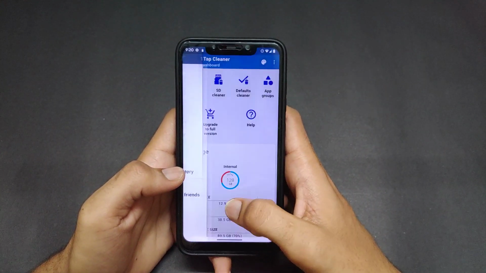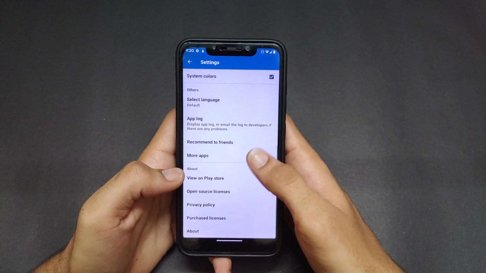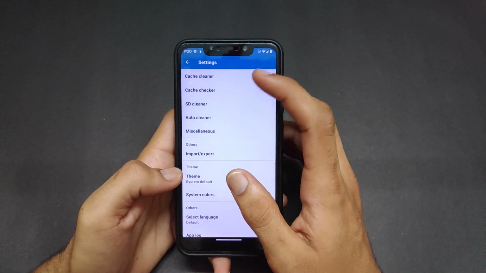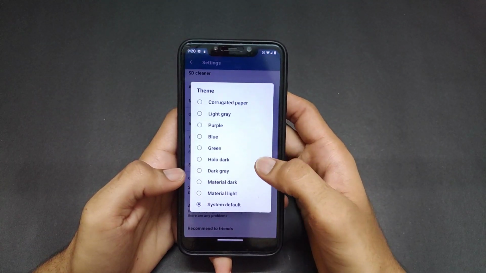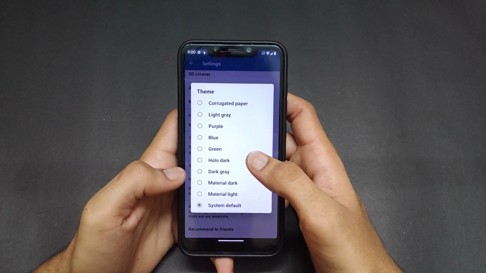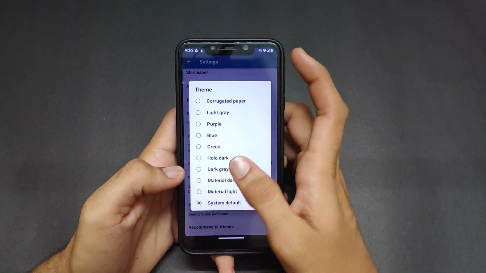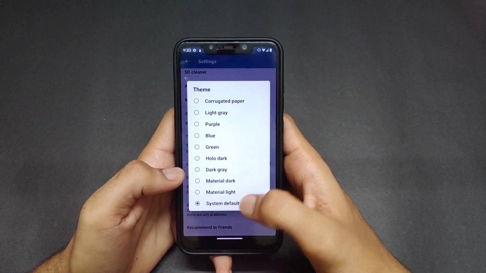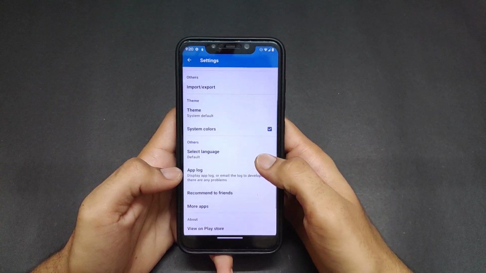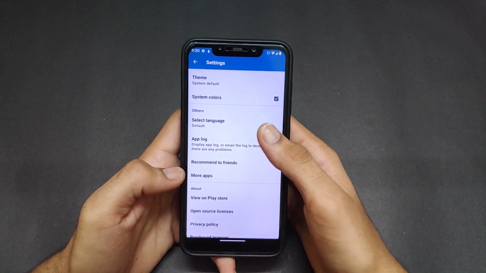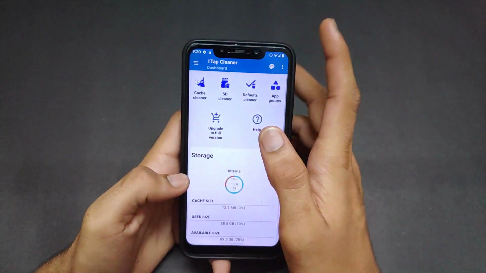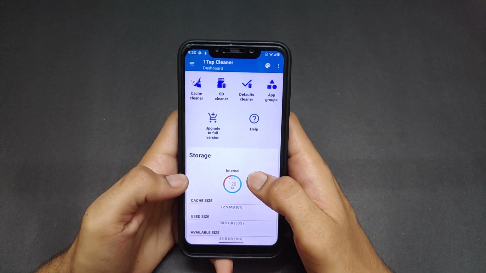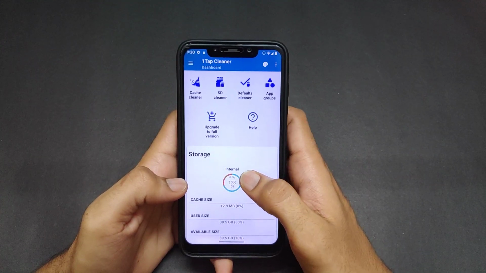Okay, the settings option is here. It has many more settings options: cache cleaner, auto cleaner, miscellaneous, import export, themes. You can choose the themes as per your desired choice. It has dark, day, graph, trip trigger. I will use the system default only. Okay, and it has app log, you can select the default language, and it is an official app on the Play Store, so it will not harm your data or any other security purpose.